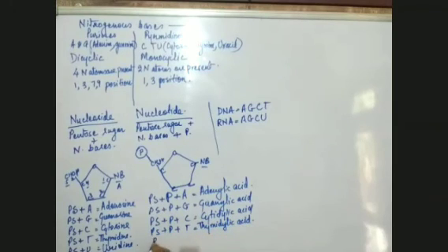And pentose sugar plus P plus U, uridylic acid. So these are the types of nucleotides, and on the left side, I have written the types of nucleosides. I think this is clear to you.